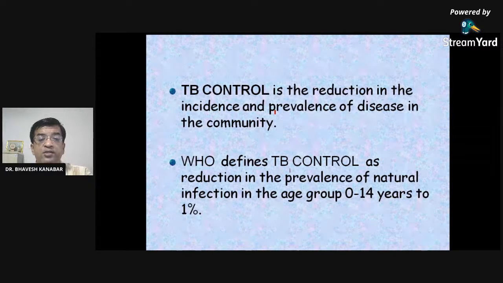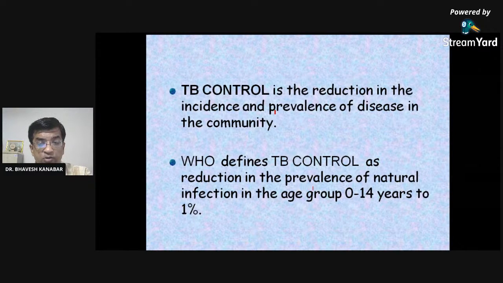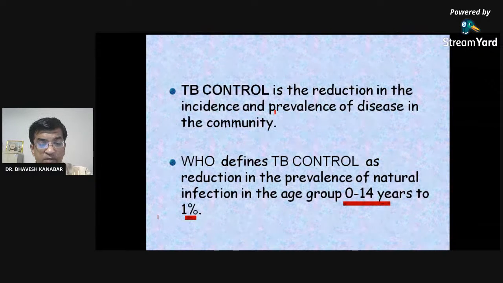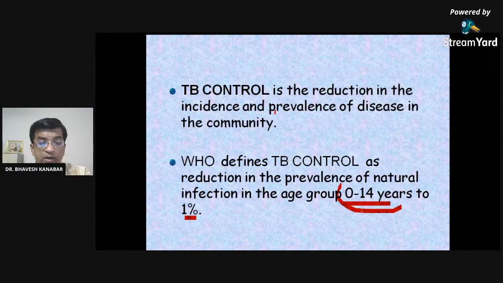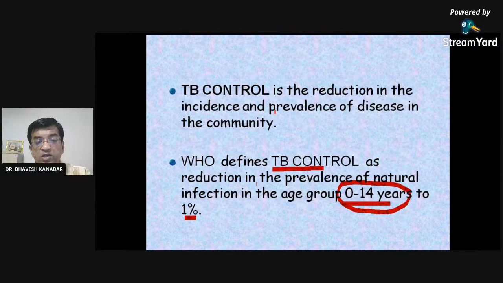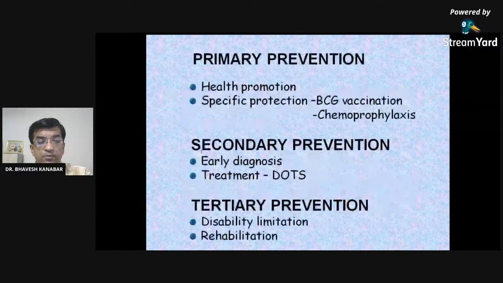So WHO defines TB control as the reduction of the prevalence of the natural infection in age group of 0 to 14 years to 1%. So if you reduce infection to 1% in age group of 0 to 14 years in your country, then it may be considered as TB control. So according to WHO, again I repeat, WHO defines TB control as the reduction in the prevalence of natural infection in age group 0 to 14 years to 1%.